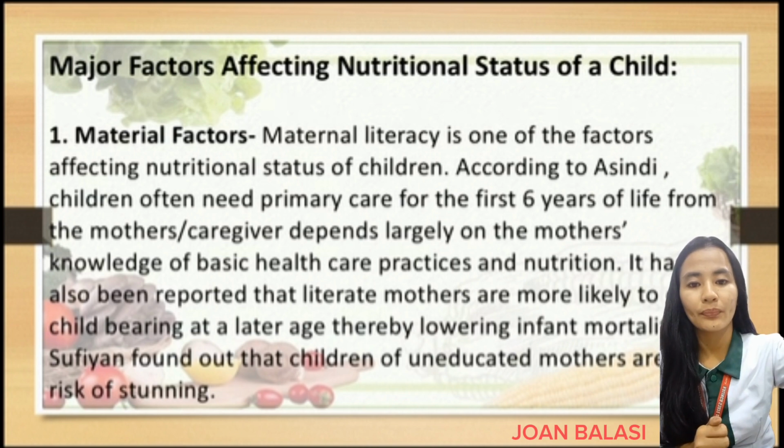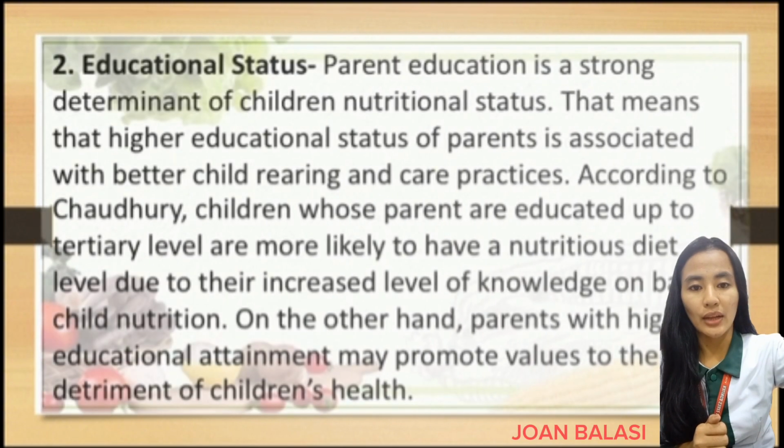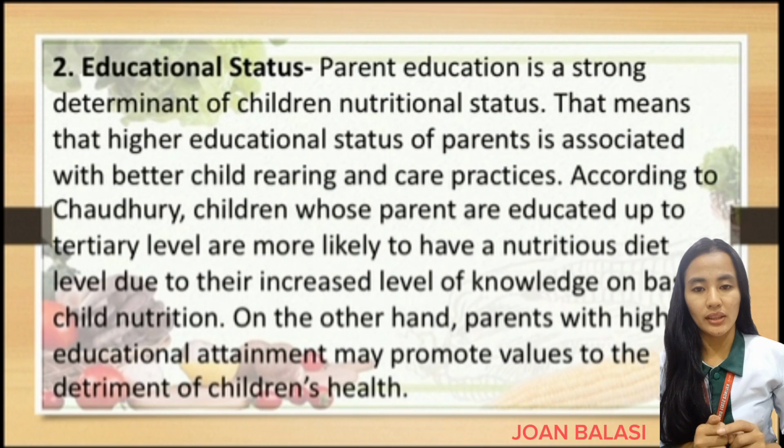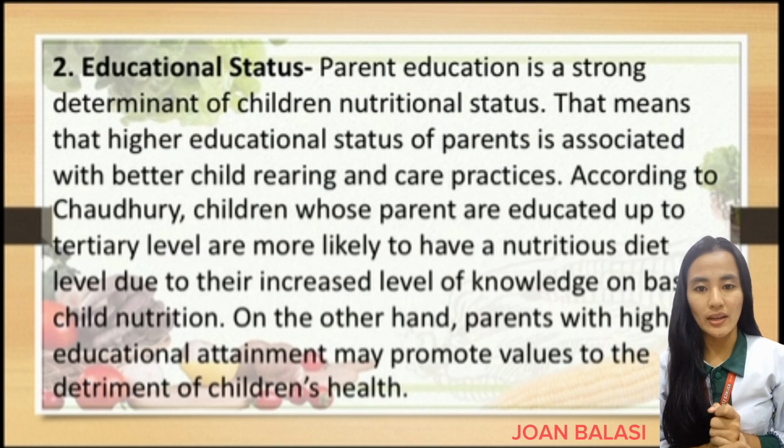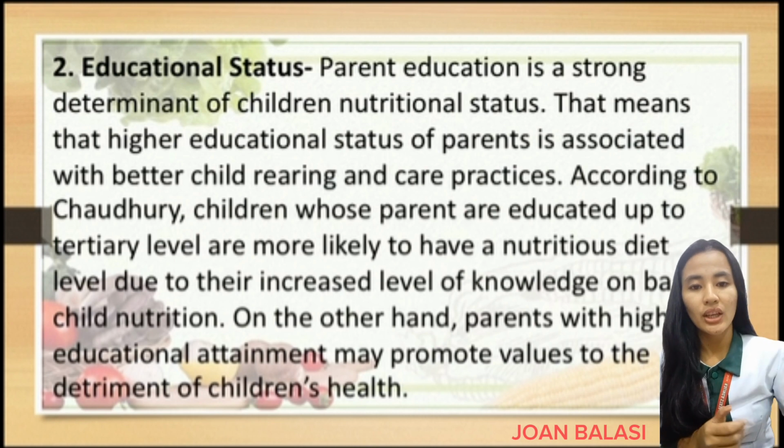So next is educational status. Parent education is a strong determinant of children's nutritional status. That means that higher educational status of parents is associated with better child rearing and care practices. According to Chaudhry 1983, children whose parents are educated up to the tertiary level are more likely to have a nutritious diet due to their increased level of knowledge on basic child nutrition.